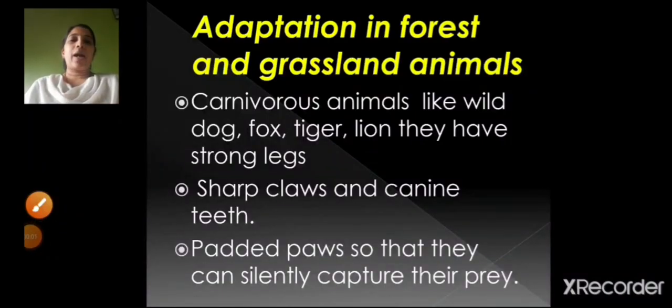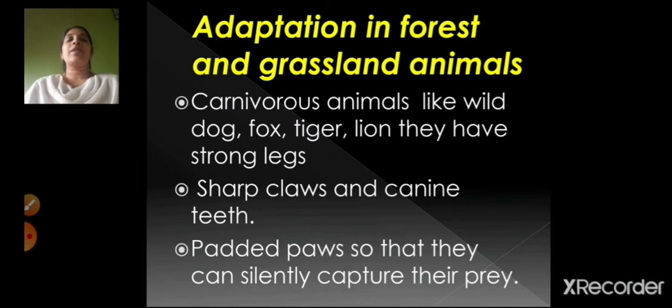Carnivorous animals like wild dog, fox, tiger, lion have got strong legs and sharp claws. Just now I showed you children the picture of the claws, right? These are sharp, and they have canine teeth. Canine means pointed teeth. They have also got padded paws so that they can silently capture their prey. I showed you the picture of the paws, how it is padded. Because it is padded, they can silently walk, and whichever animal they want to hunt, they can hunt it, so that the animal they are hunting does not come to know. They come very softly because of these padded paws.